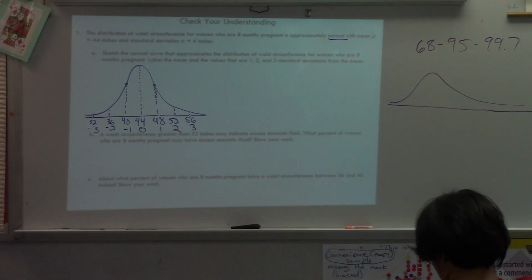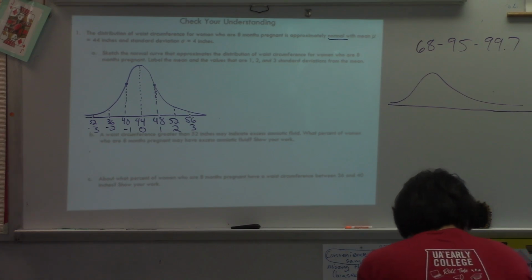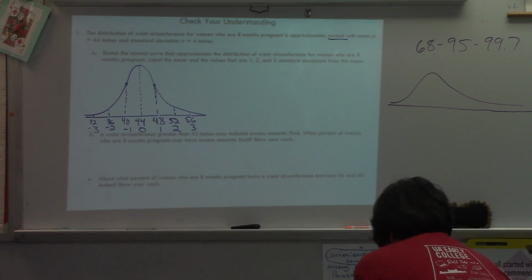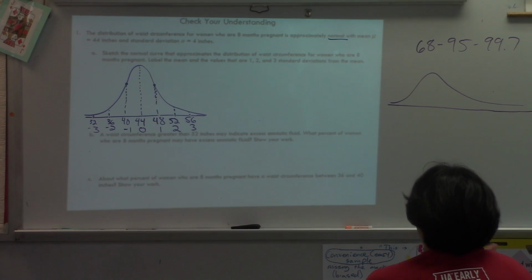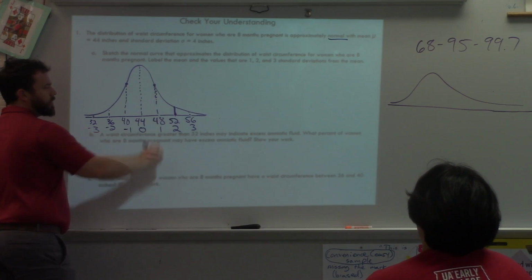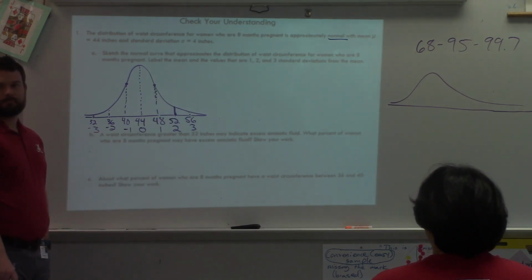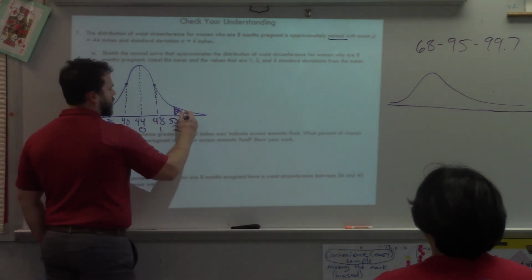All right, so there it is. What am I looking for? So we're done on sketching it. Part B, waist circumference greater than 52 inches may indicate excess amniotic fluid. What percent of women who are 8 months pregnant may have excess fluid? So first off, I know I'm looking at 52, right? Boom. Which direction am I going to shake now? That way, because we're worried about excess, right? To the right. So to the right, to the right.